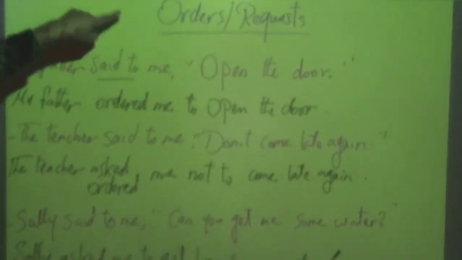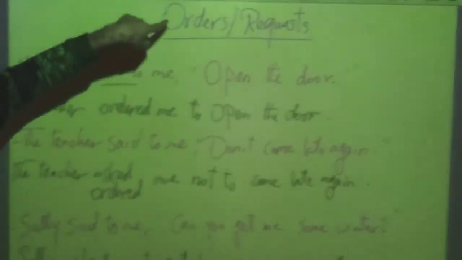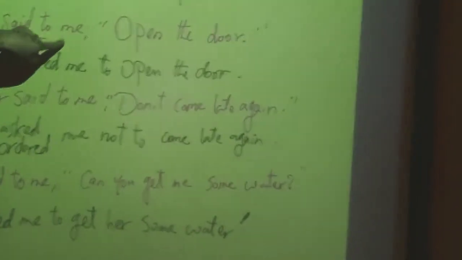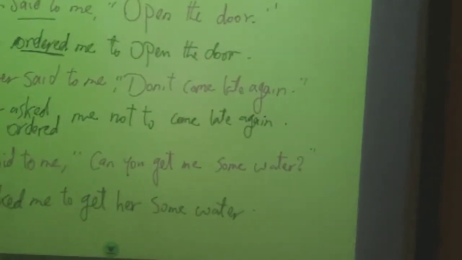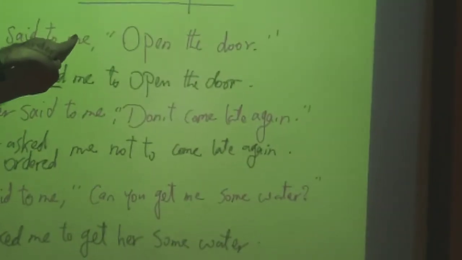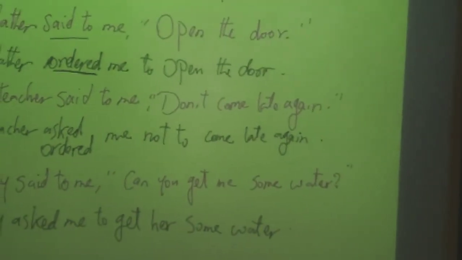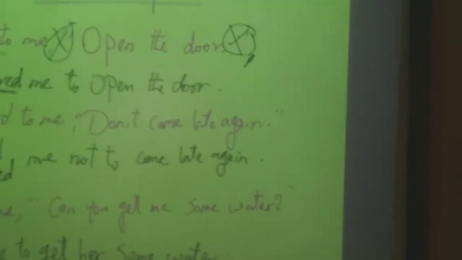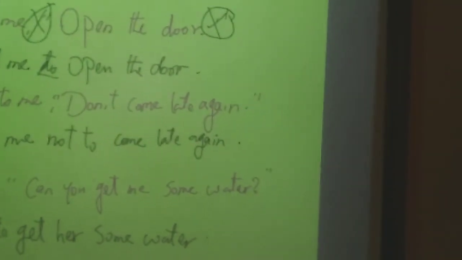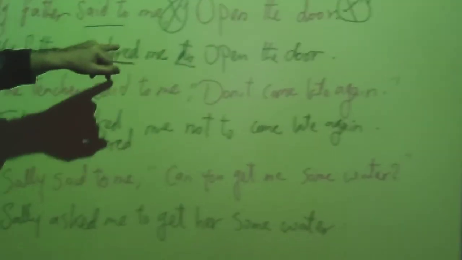Now, with the last kind, which is orders or requests. If you have an order, how can you change it from direct into indirect? For example, my father said to me, open the door. So this is an order. So here we change said to into ordered. So it will be my father ordered me or asked me. Then we use to join what is inside with what is outside. So it will be my father ordered me to open the door.